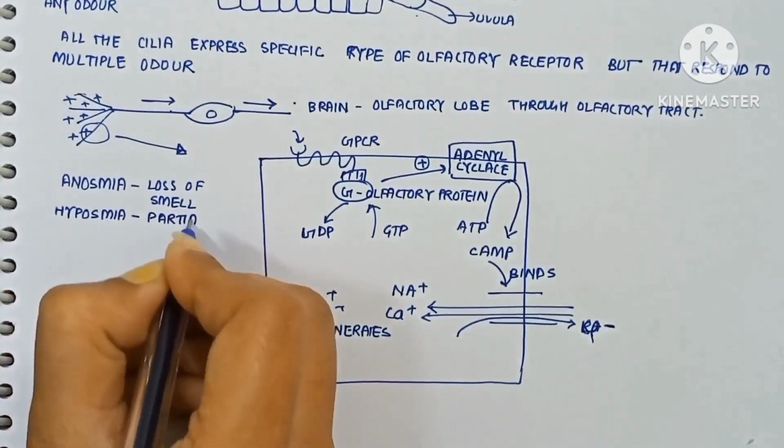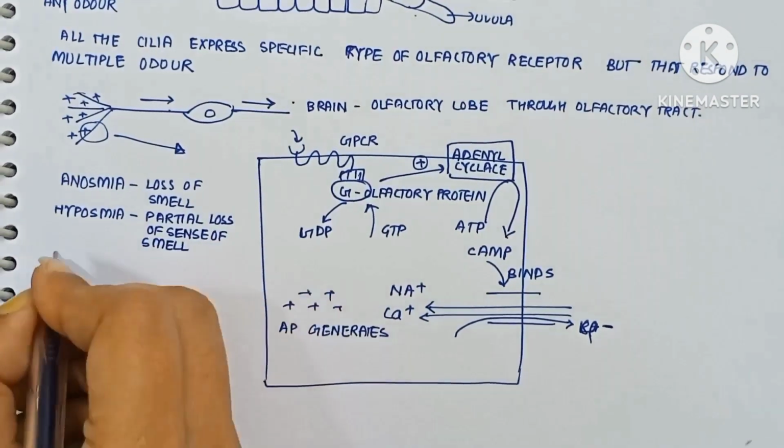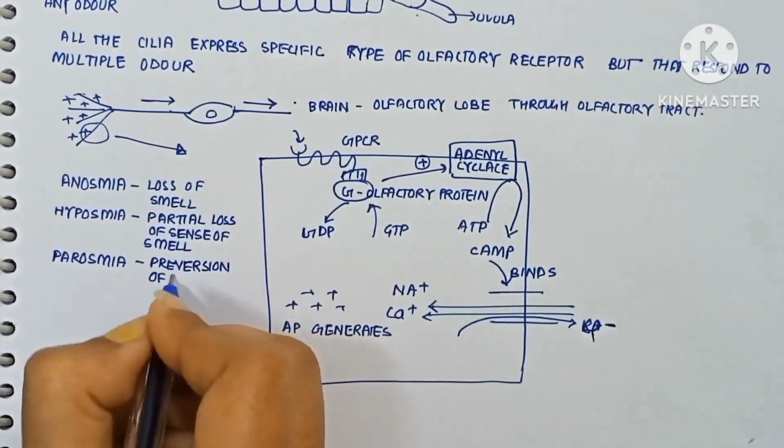Anosmia is loss of smell. Hyposmia is partial loss of the sense of smell. Parosmia is perversion of smell.